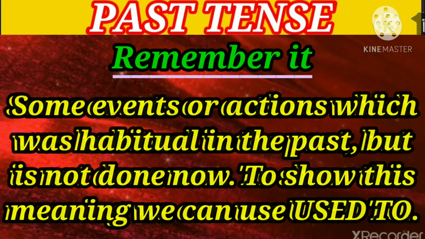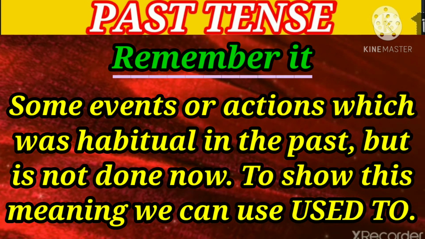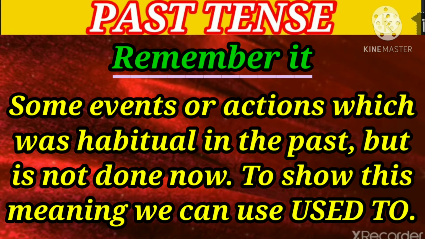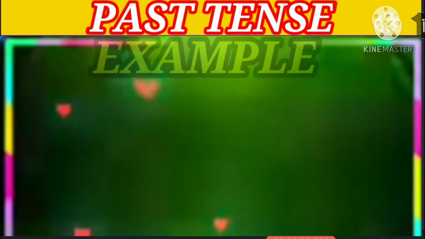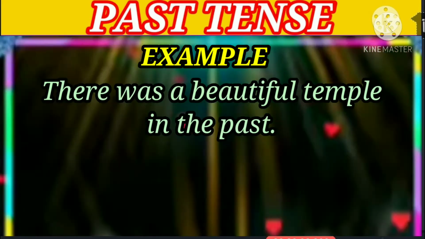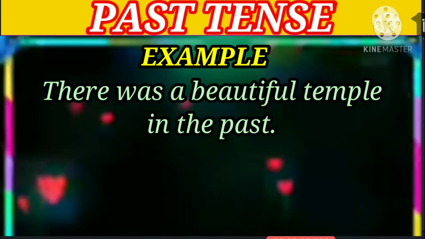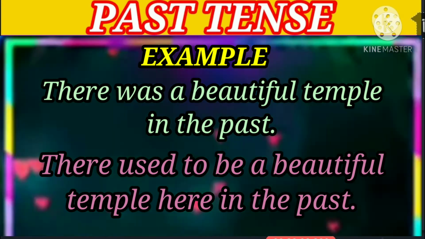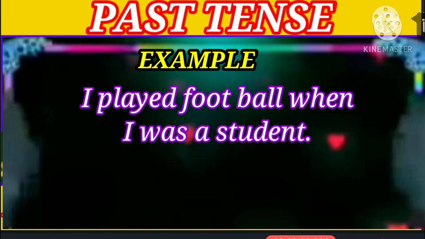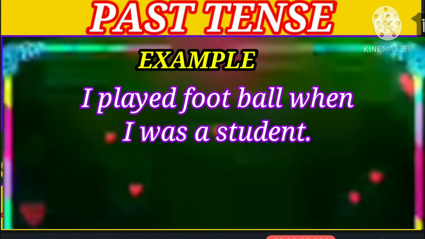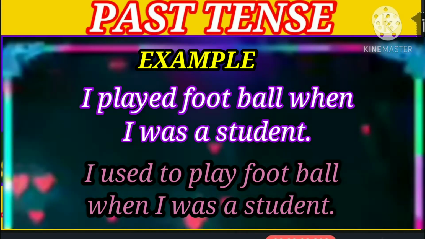One thing to remember, students: some events or actions were habitual in the past but are not done now. To show this meaning, we can use used to. For example, there was a beautiful temple here in the past. We can write it as there used to be a beautiful temple here in the past. Just like I played football when I was a student. We can write it as I used to play football when I was a student.